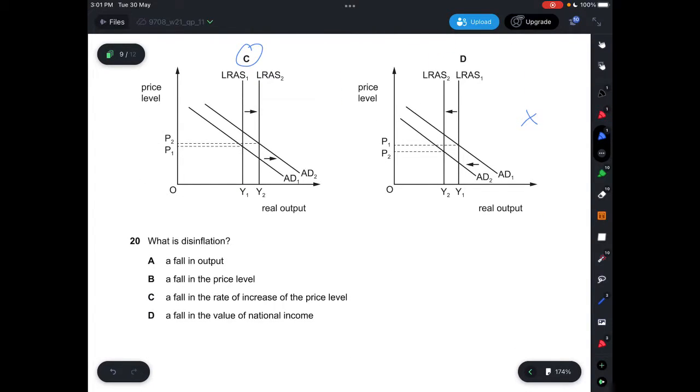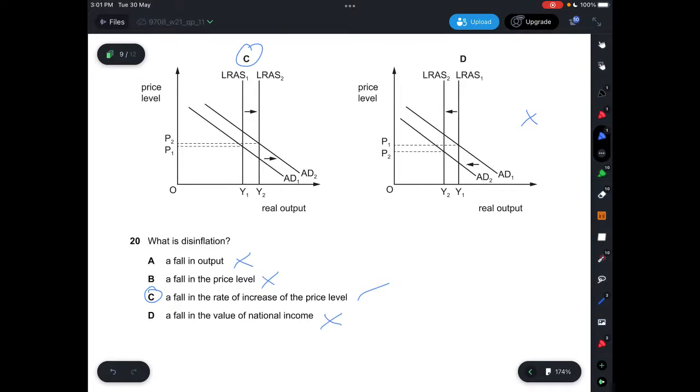Question 20, what is disinflation? A, it says a fall in output, which is not correct. B, it says a fall in the price level, which is not correct. C, it says a fall in the rate of the increase of the price level, which is correct. And D, it says a fall in the value of national income, which is not correct. So the answer is C. The reason why it's not a fall in output is because disinflation would only be